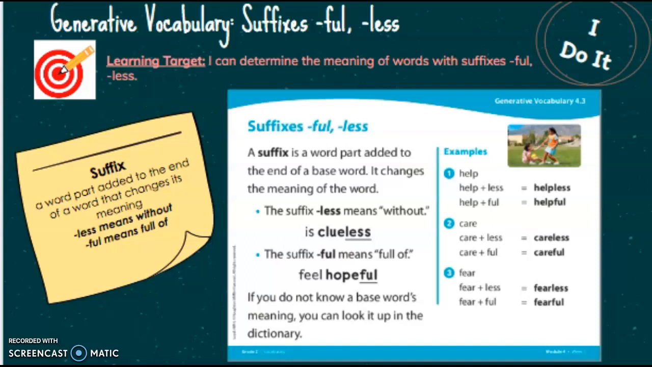Let's look at a new base word, care. Careless means without care. Careful means full of care. Let's look at the base word fear. Fearless means without fear. Fearful means full of fear.